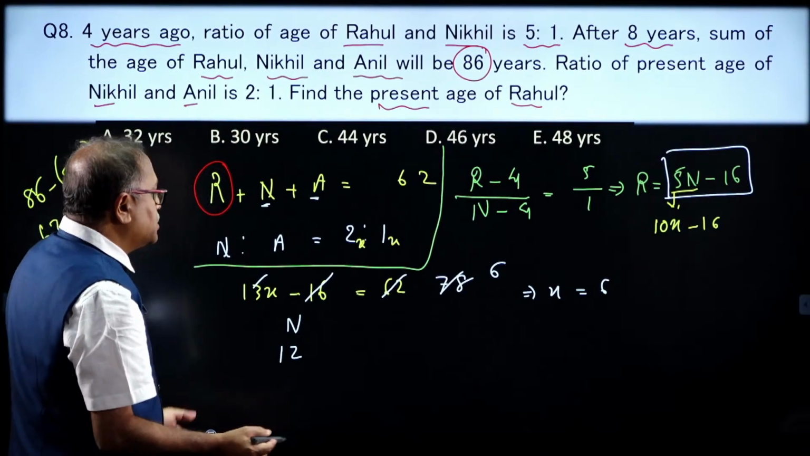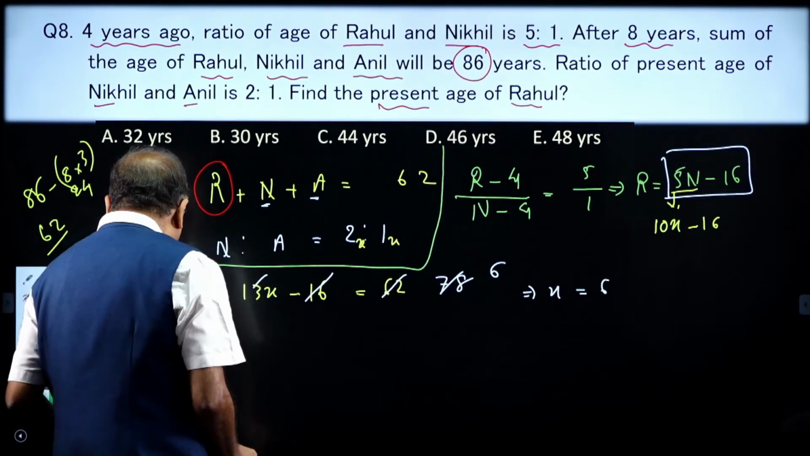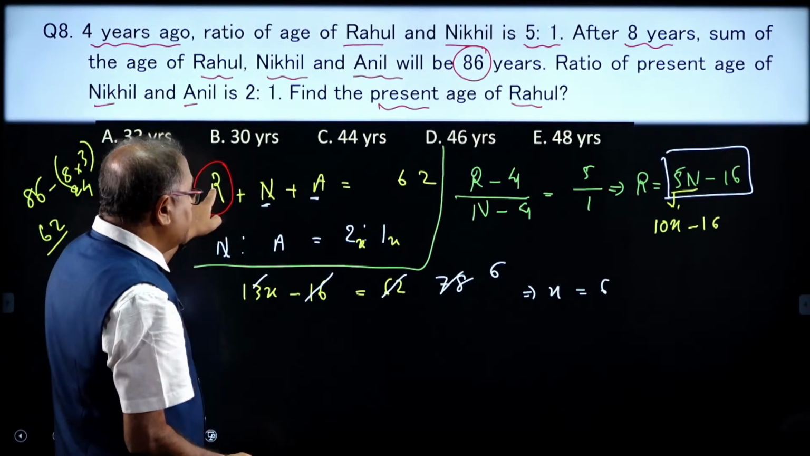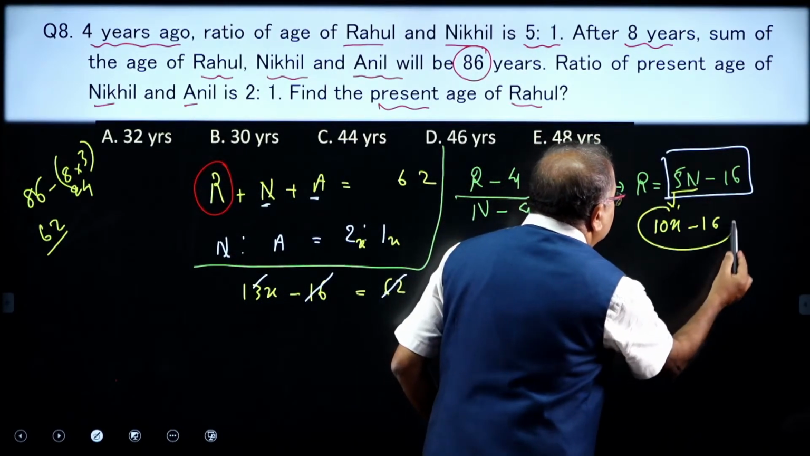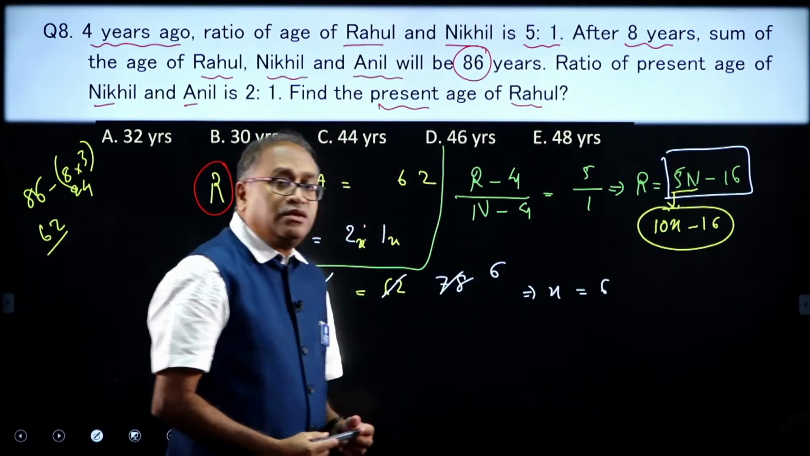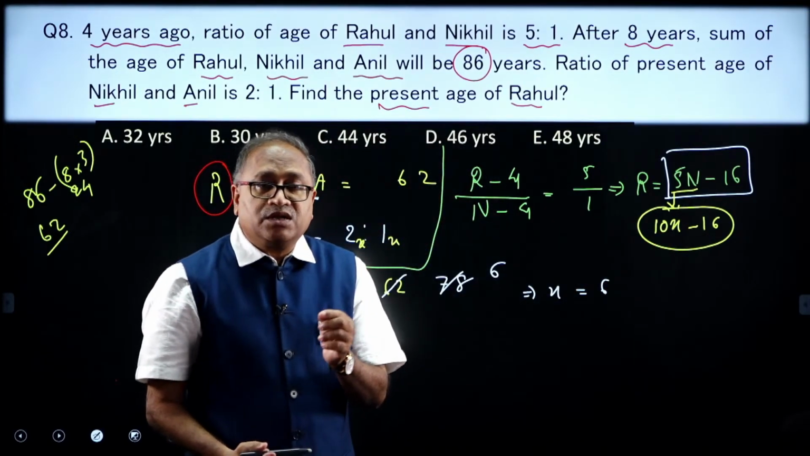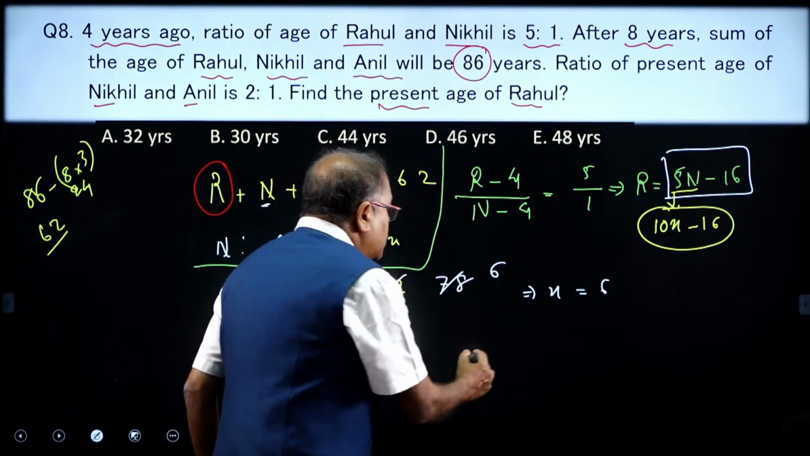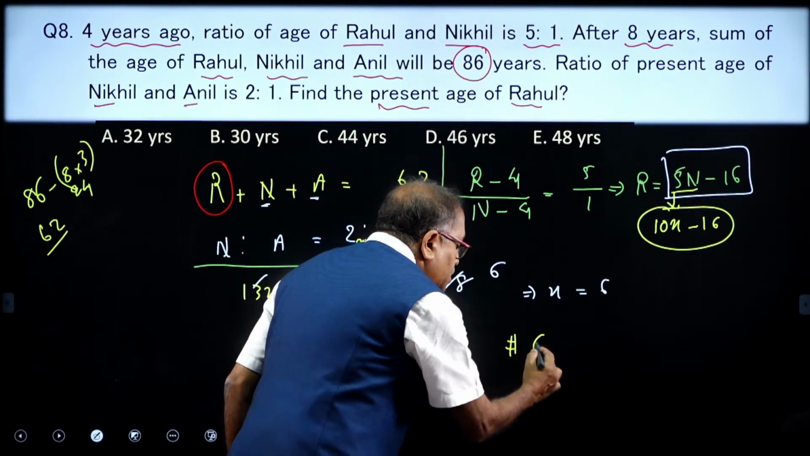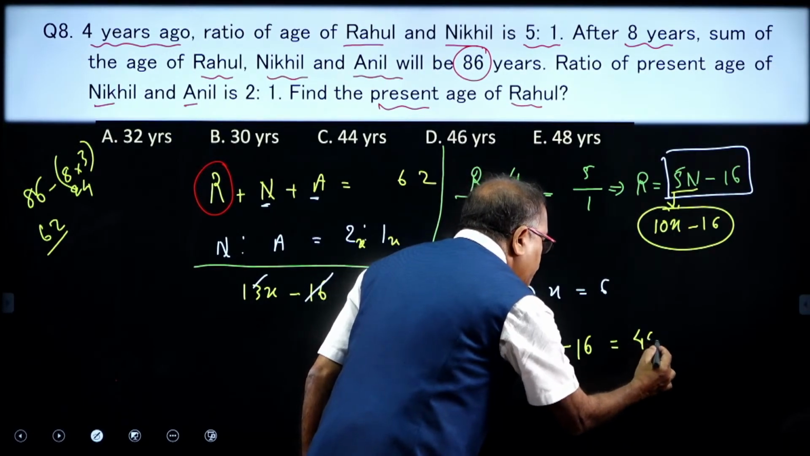Okay, I need the present age of Rahul. Why am I writing this one? Why am I taking n? So, the present age of Rahul is 10x minus 16, where x is equal to 6, then 10x is nothing but 60. 60 minus 16. So, my required value should be 60 minus 16, and I am getting 44 years.